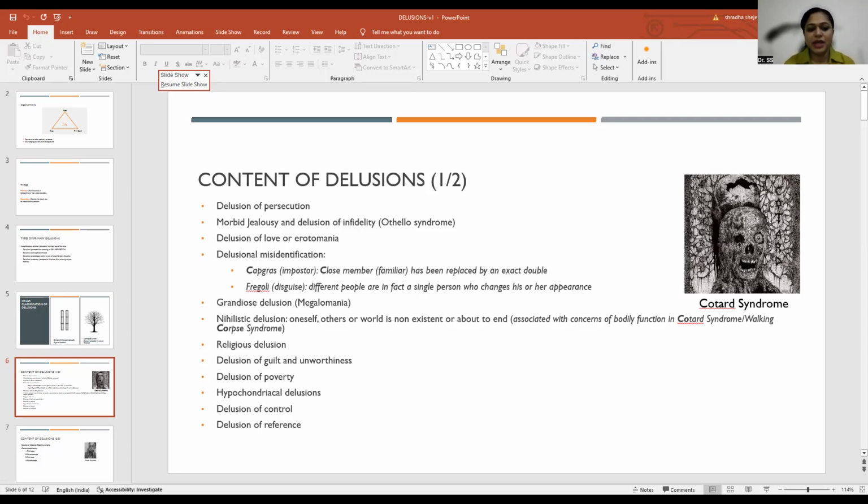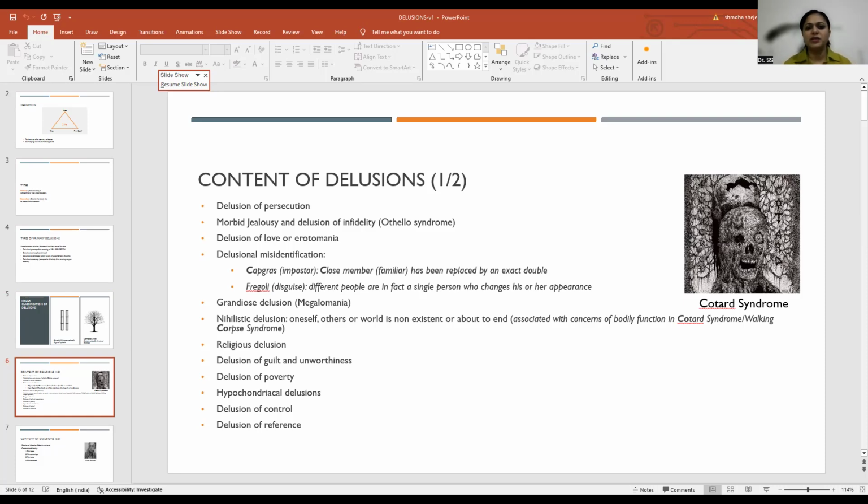Next is the grandiose delusion, also known as megalomania. As the words say, the person feels very grand about himself or herself. It is usually seen in a manic episode of mood disorder, wherein the person has high expansive ideas about himself or herself. As we have already spoken, the person might say that I'm Princess Diana and I have to go to the Buckingham Palace and everyone has to salute me because I have arrived.